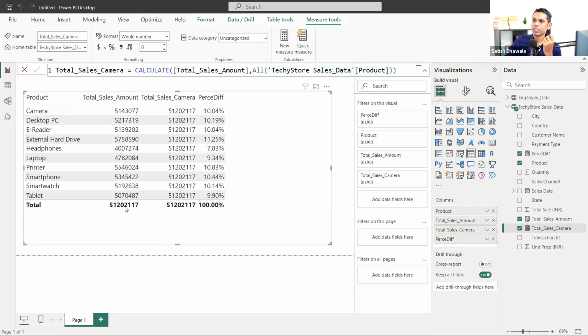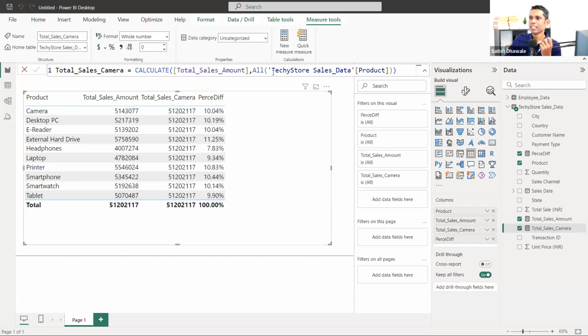So now I'm just pressing enter. Now you are getting this 512 and you are getting this value here, and we are getting the percentage compared to this 100%. Now this is 100%, and our camera product sales is 10, then 10.04, 10.19, 10.04, 11.25, and you are getting the percentage according to this total.